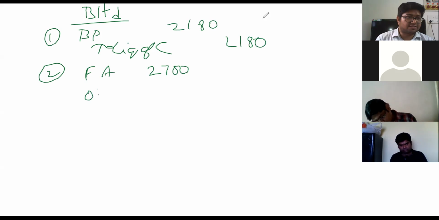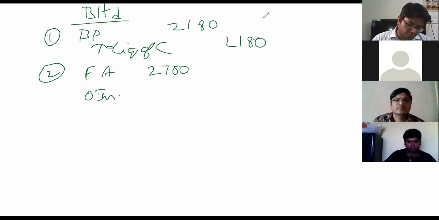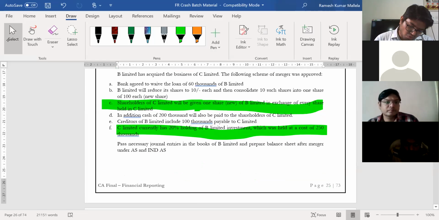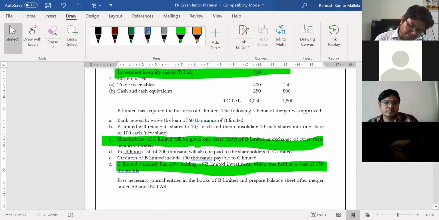Other investments, he has told you about value of investment in B. So he has stated that in para F, if you see, at a cost of 250,000 he has mentioned.